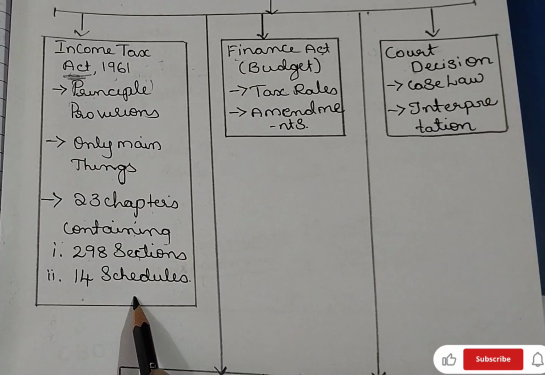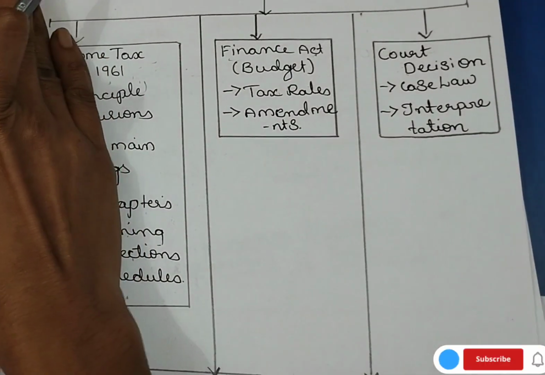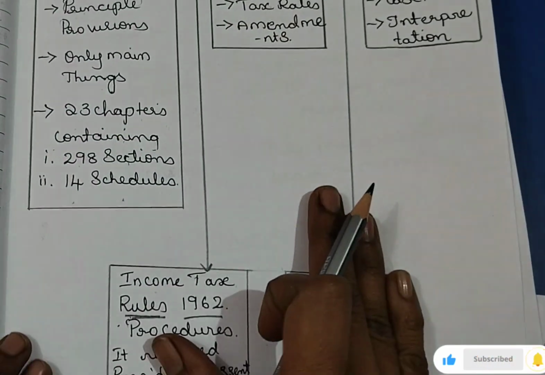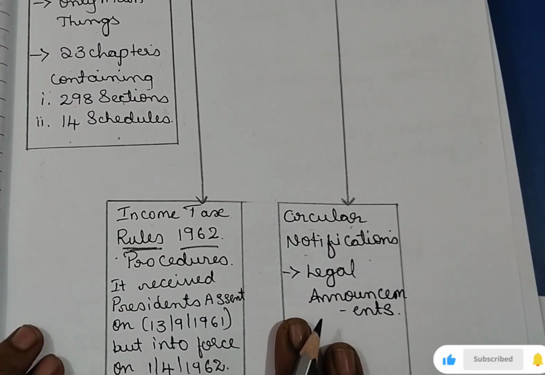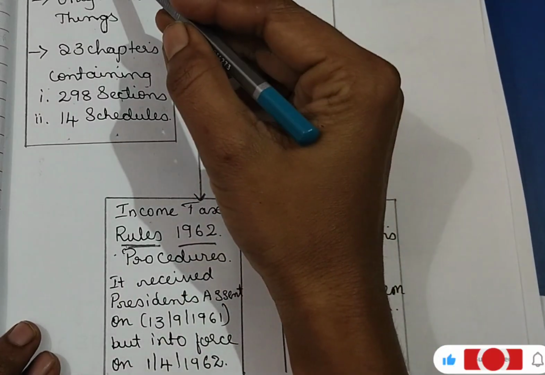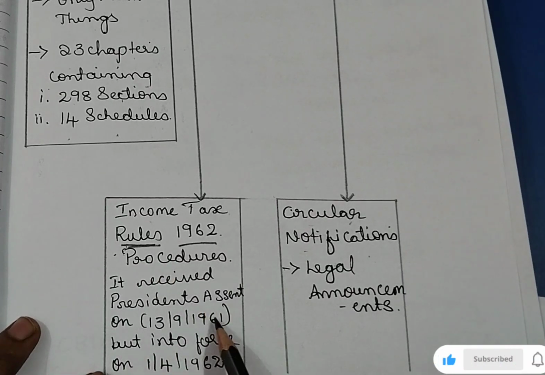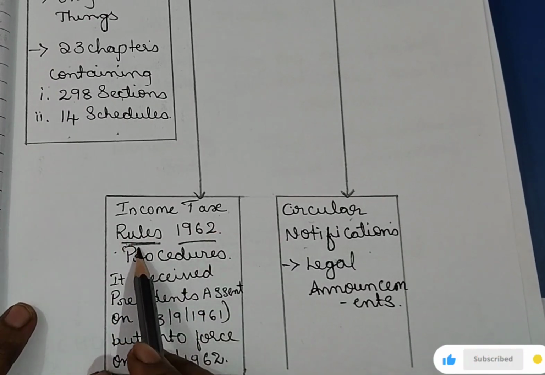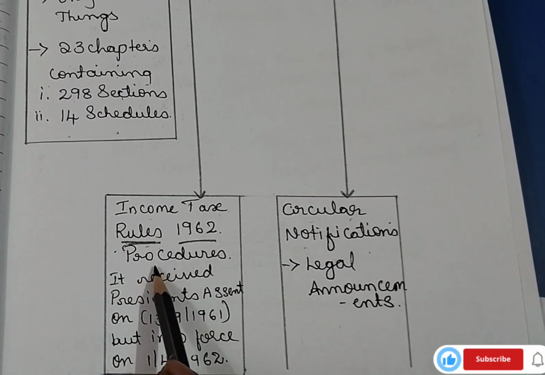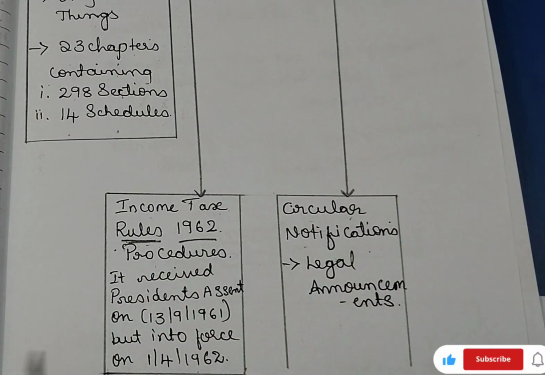The 23 chapters contain 298 sections and 14 schedules. Is only an Act enough? If it is law, will everyone follow it? No. When we say it is a rule, compulsory, mandatory, you have to do it, then you will do it, right? That's why the 1961 Act started in 1961 but came into force in 1962. Income Tax Rules: here you will get the complete procedure. Now you can see only heads of income, meaning salary, income from house property, capital gain.